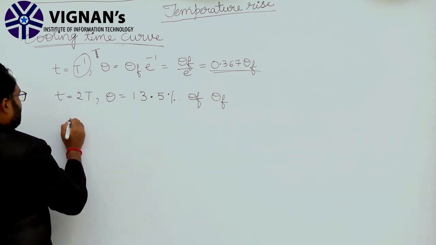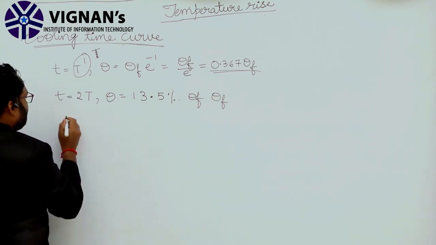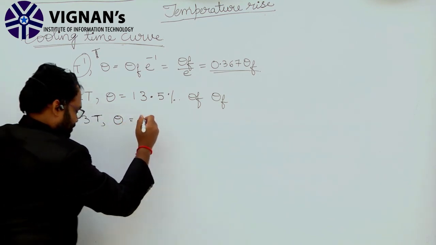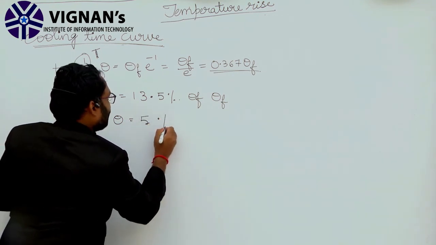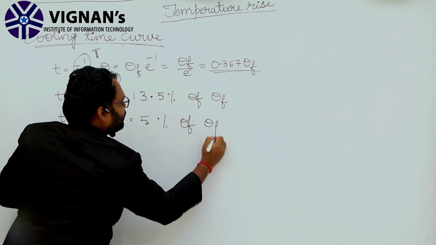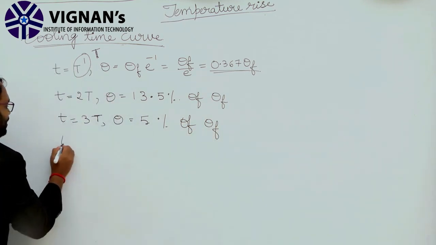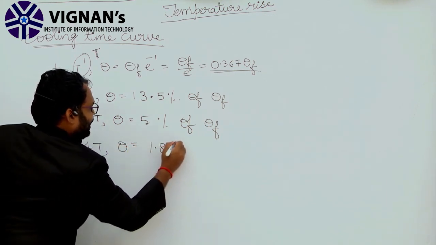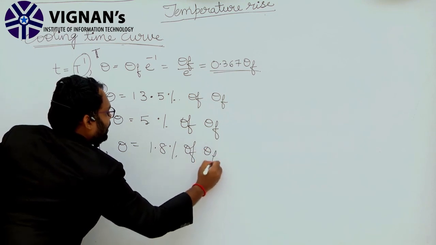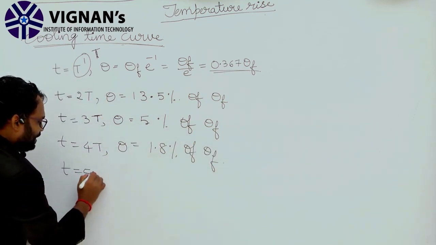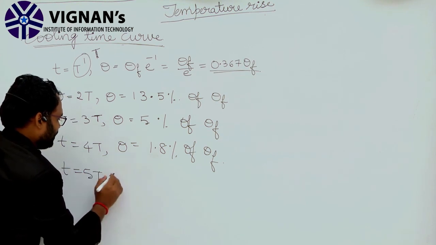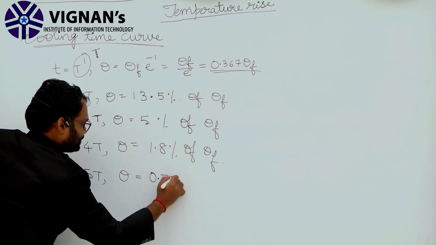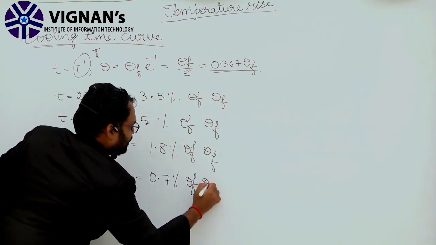Next, for t equal to 3T, we get theta equal to 5% of theta f. Right? Next, at t equal to 4T, we get theta equal to 1.8% of theta f, and for t equal to 5T, we get theta equal to 0.7% of theta f.